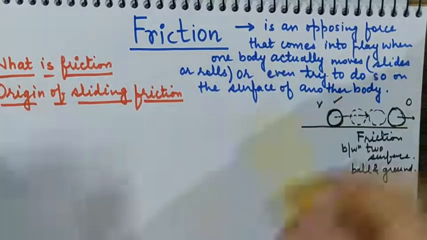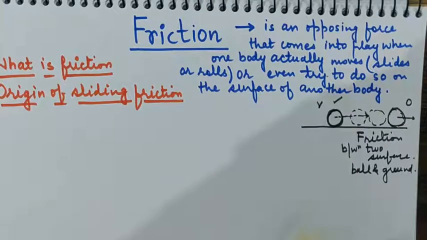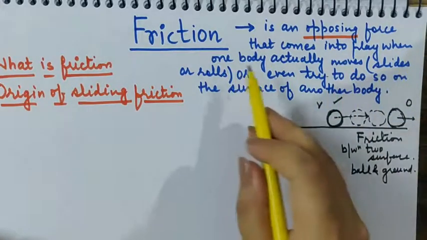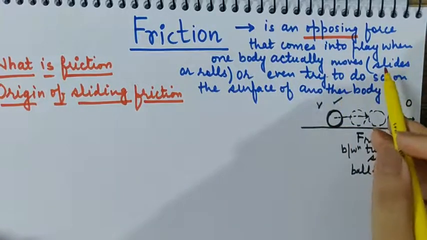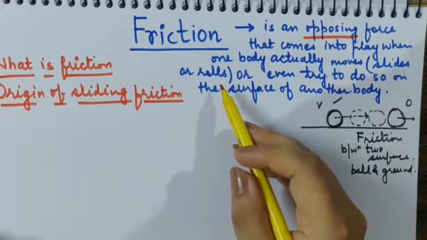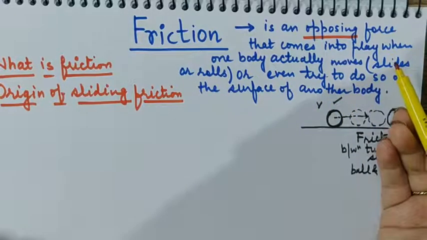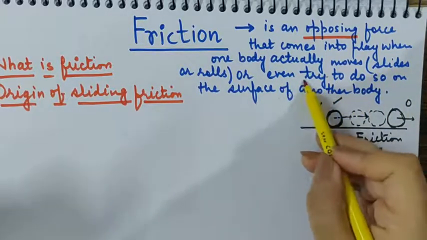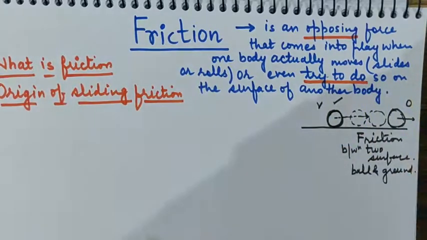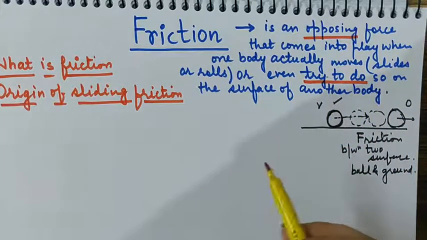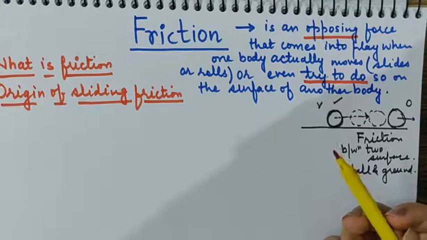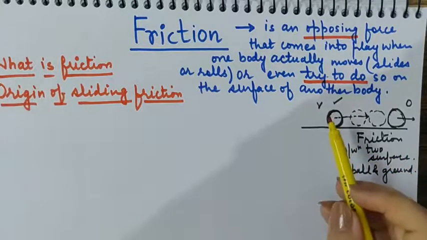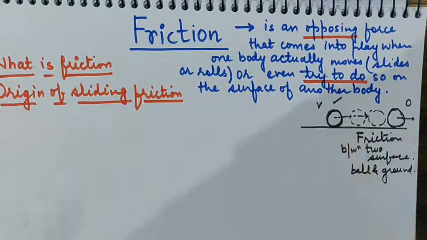So friction is an opposing force, obviously, because we have said it opposes the motion, that comes into play when one body actually moves. The body can slide or roll over the surface of another body. But this force can also come into play when the body even tries to move on the surface of another body. So if a body tries to move, or is actually moving over the surface of another, then the opposing force that arises is called friction.